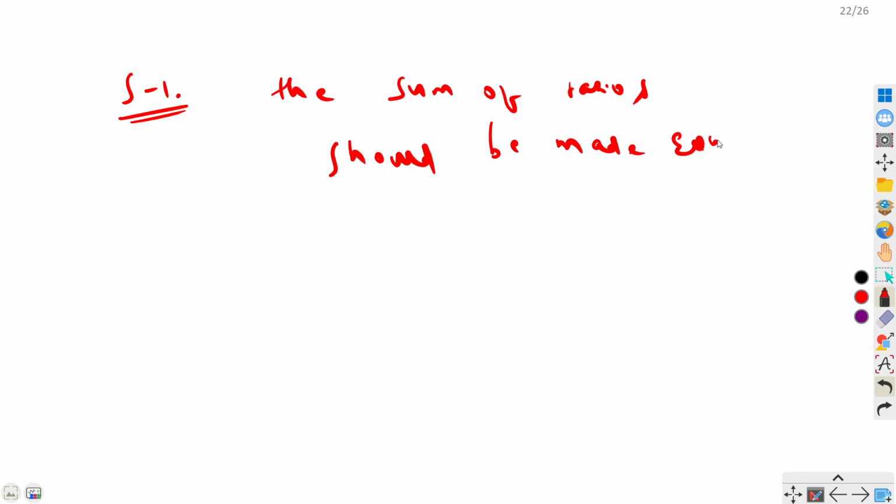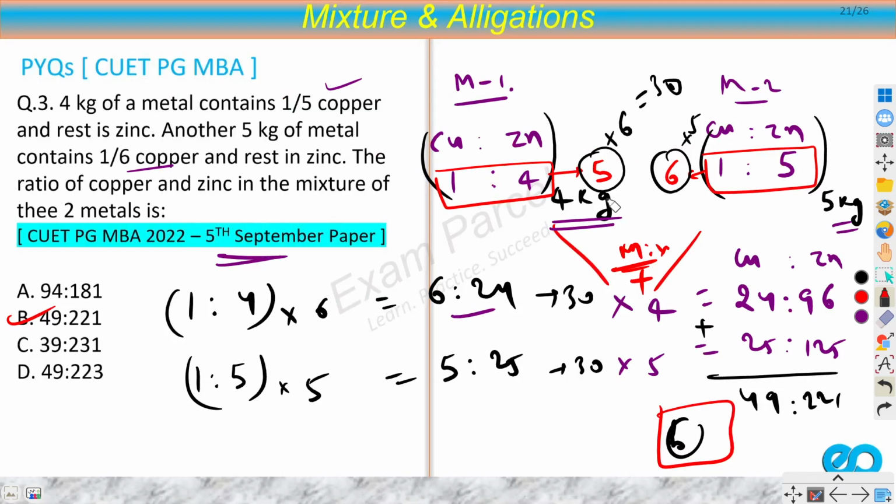If they are equal, then well and good, but if not, then it is your duty to make them equal, right? Because if you notice here, the sum of ratio was 5, and the sum of ratio was 6. So we can't be sure that if we perform any operations, it will do justice, right? So you should always make the sum of ratios the same. That's why here we have to multiply by 6 and here we have to multiply by 5.